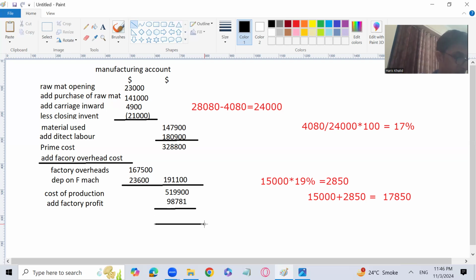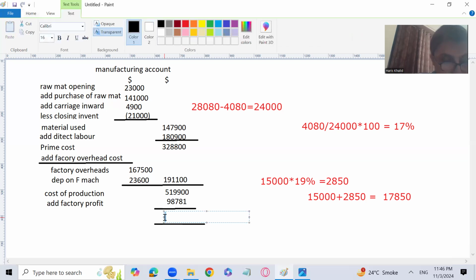98781 plus 519900 is 618,681. So let me write it down. That 618,681 is going to be the transfer value of goods produced. We know that